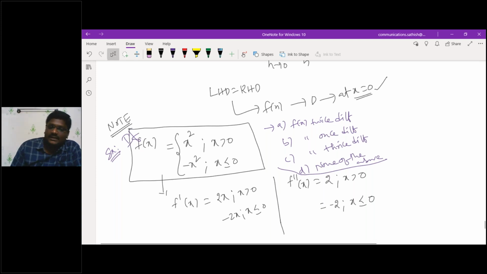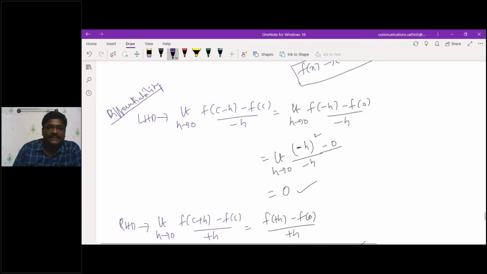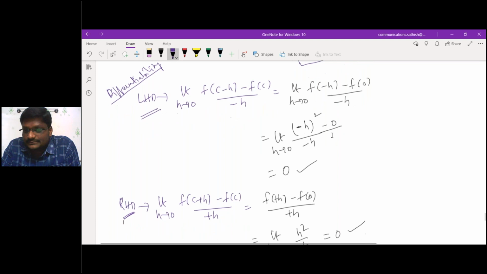Try to understand. Listen. They gave the function f of x equal to x square and minus x square with respect to the point x is equal to 0. While performing the left hand derivative and right hand derivative, we have h square by h, whether it is minus h or plus h, and you get 0. So directly you are getting that value as 0, up to the first derivative case. Am I correct or wrong? Getting what I'm saying here?